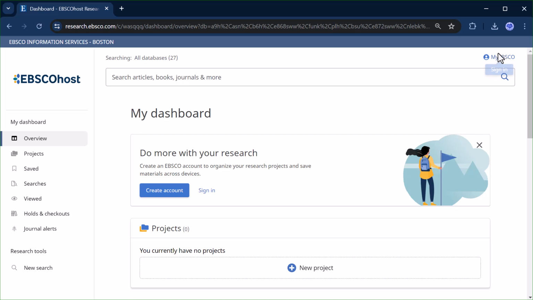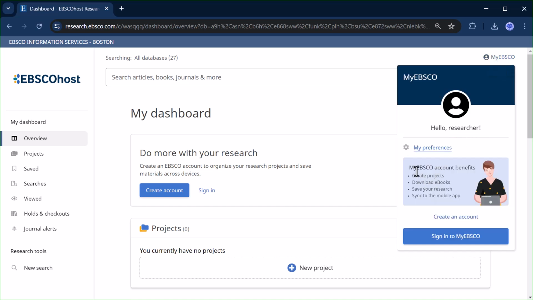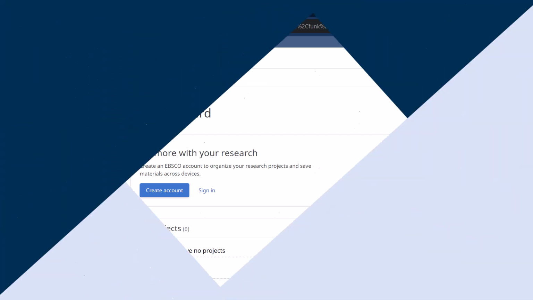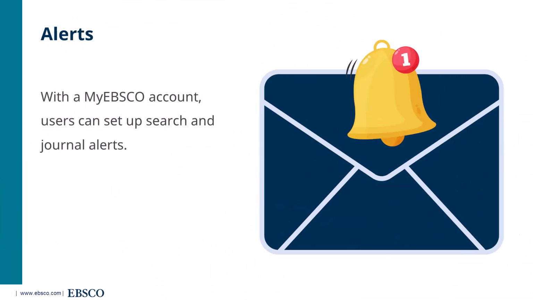If we click into the MyEBSCO button on the top right corner of the interface home screen, we can observe that with a MyEBSCO account, users can create projects, download ebooks, save their research for future sessions as mentioned, and synchronize to the EBSCO mobile app. Furthermore, users can set up search and journal alerts.